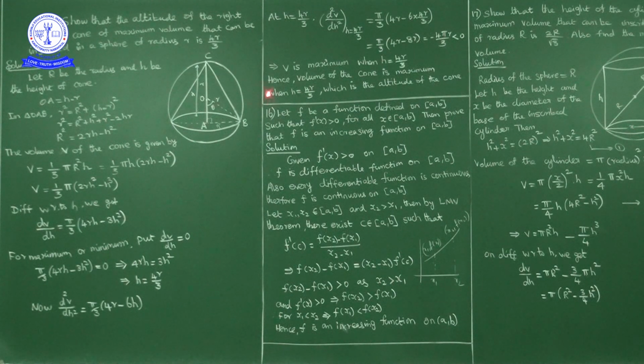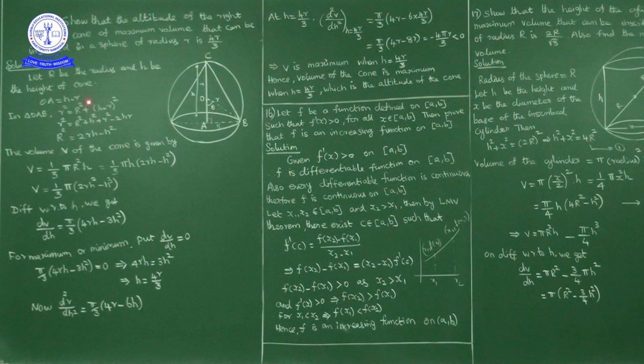Here in a sphere of radius small r, one cone is inscribed. Now AC is the altitude of the cone, let it be h. Now O is the center, so OC is the radius of the sphere, OB is also a radius of the sphere. Now h is equal to OA plus r, so OA is equal to h minus r.